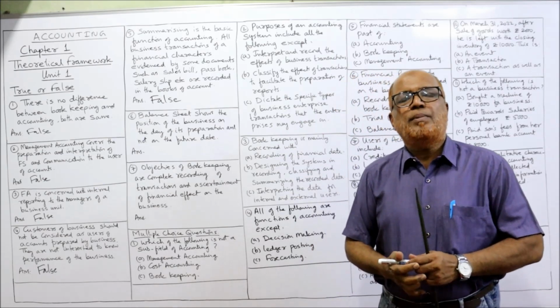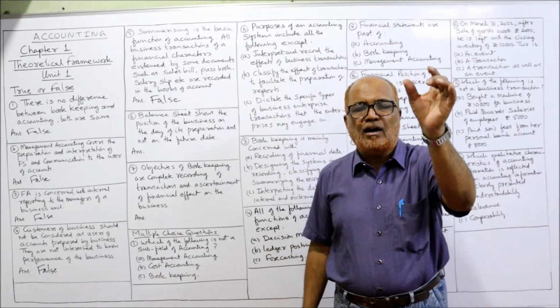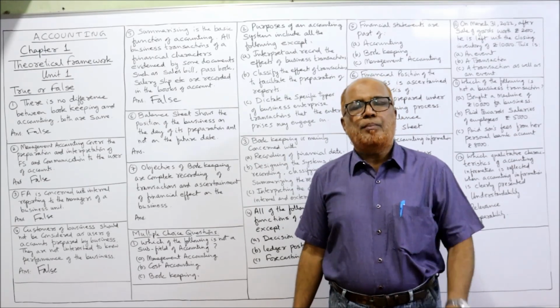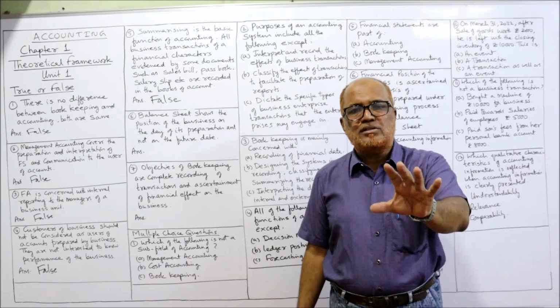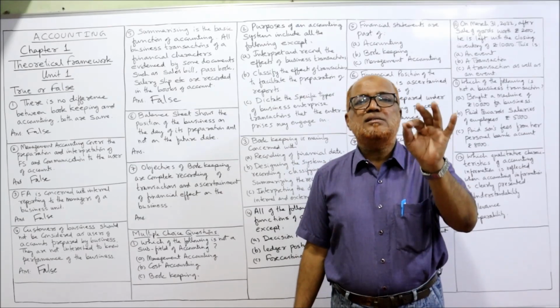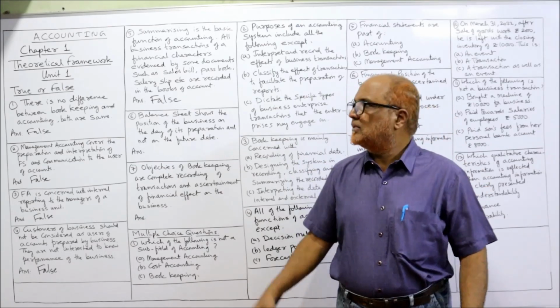Summarizing means classifying, finding out the totals of the accounts and preparing the financial statements. Preparation of financial statements is summarizing. That is not the basic function. The basic function is recording. That's it.